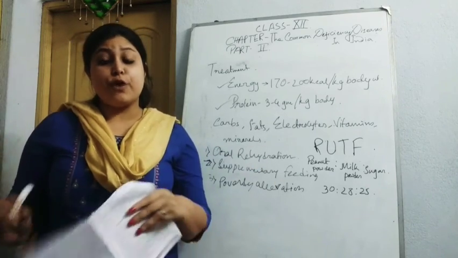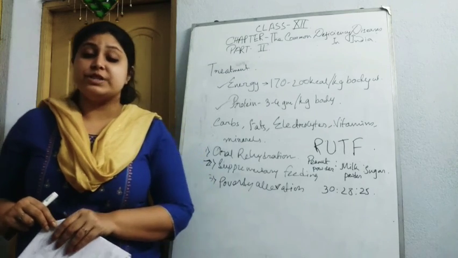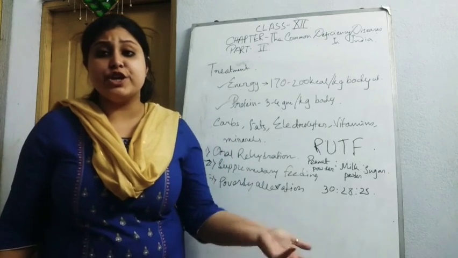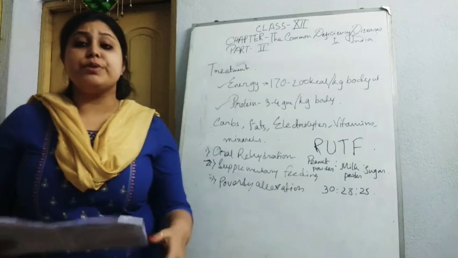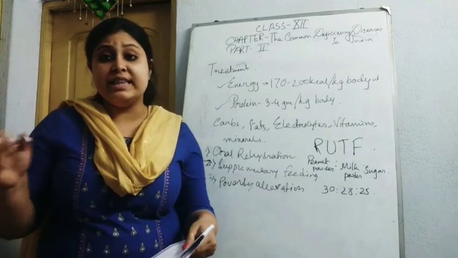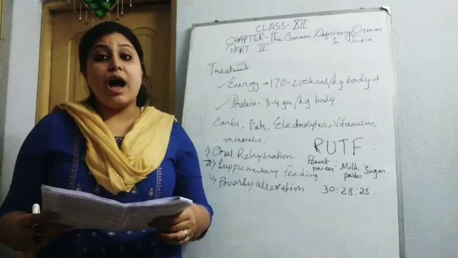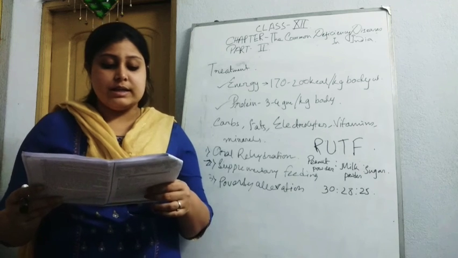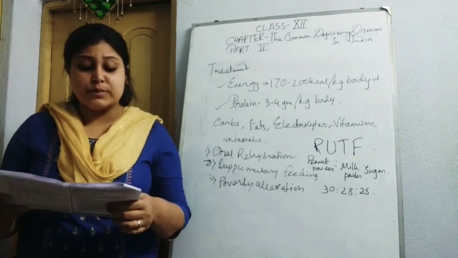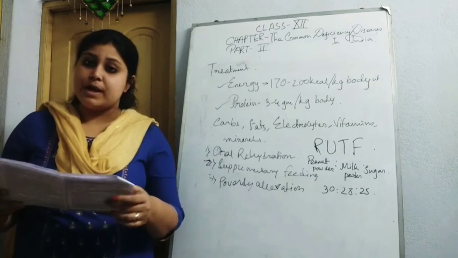Also foods from many categories, like carbohydrate, protein, fat, vitamins, minerals, as well as cereals, pulses, milk, egg, fish, meat. Everything should be incorporated in their diet. So, suggested immunization, also iodized salt, and necessarily the children who are suffering from this should be given folic acid tablet supplements.